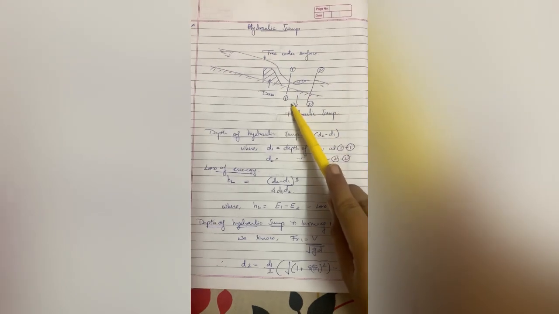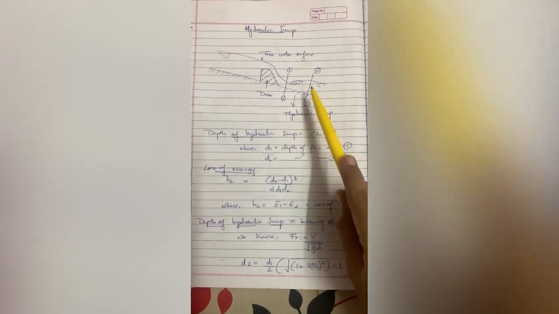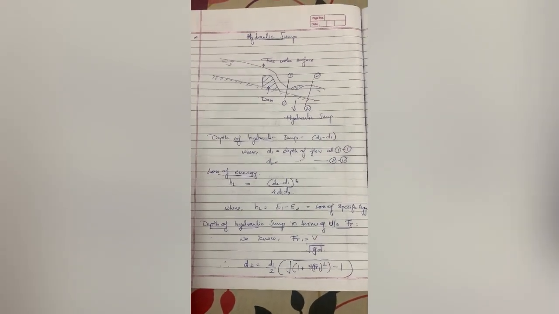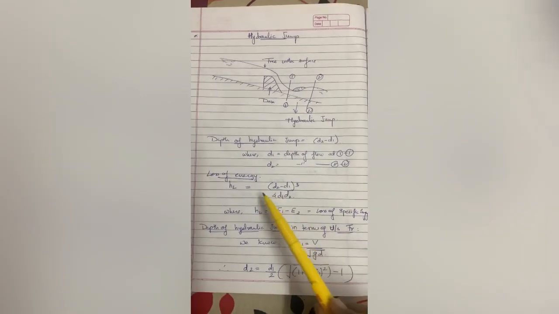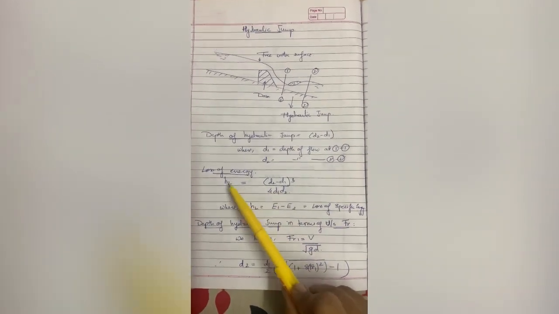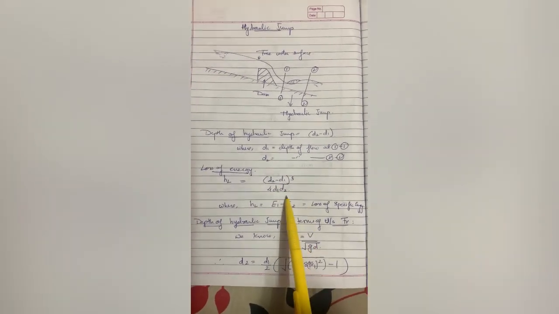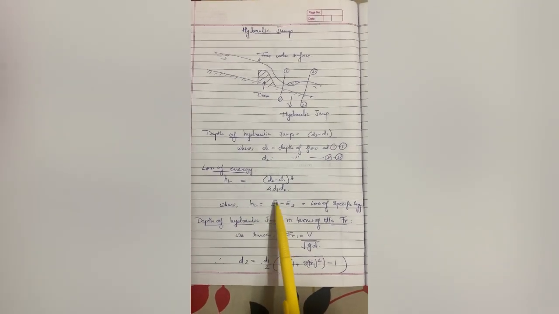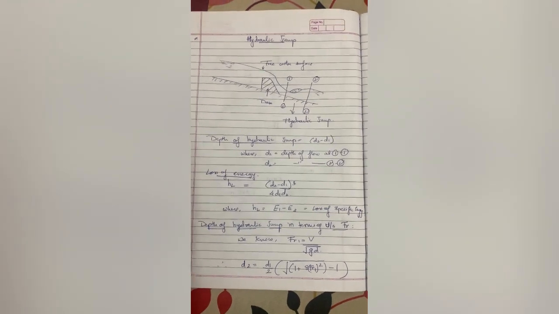Specific energy at the first section will be E1 and at the second section will be E2. As the depth changes, the specific energy also changes, so some part of the energy is lost. The loss of energy is given by HL, which equals (d2 minus d1) whole cube divided by 4 d1 d2, where HL is nothing but E1 minus E2, the loss of specific energy.